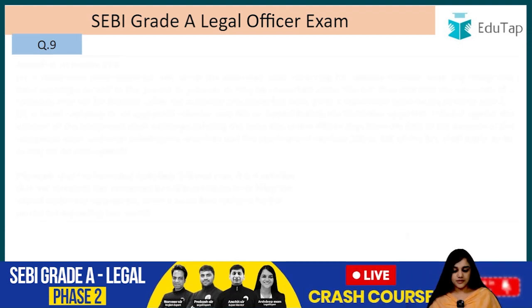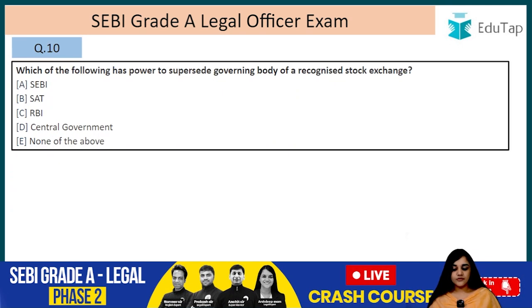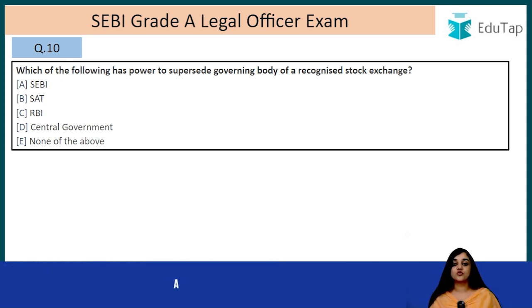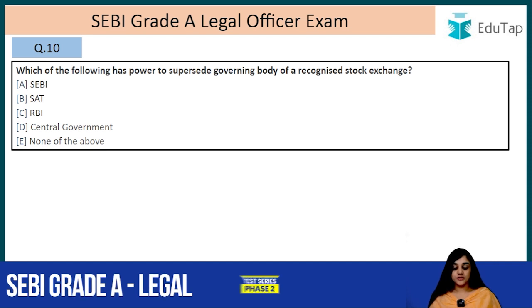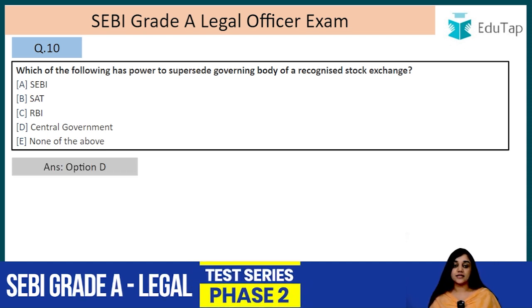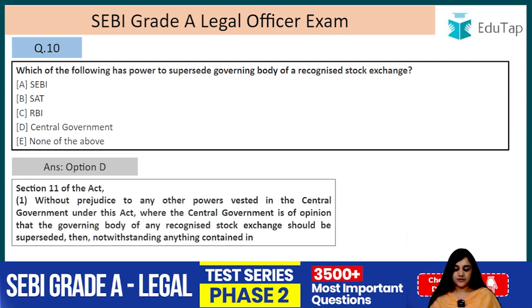Alright, question number 10. Which of the following has the power to supersede the governing body of a recognized stock exchange? The power of supersession is with D, that is the central government. This also we have done, that supersede means to replace, right? So it can be done by the central government. It is given under Section 11.